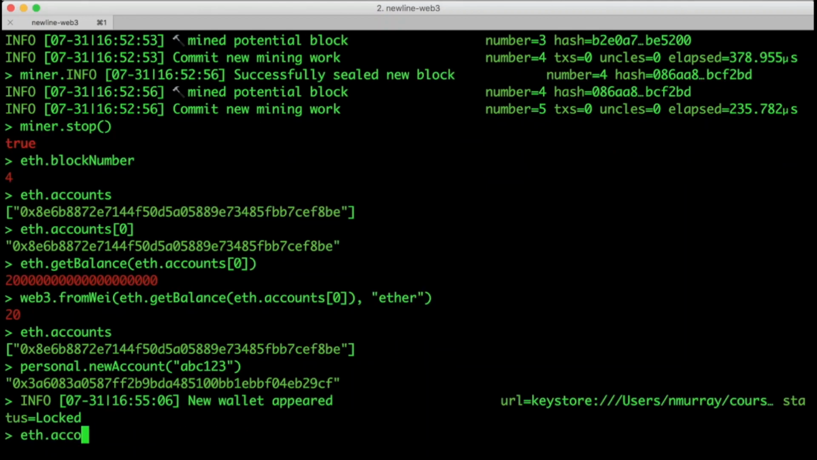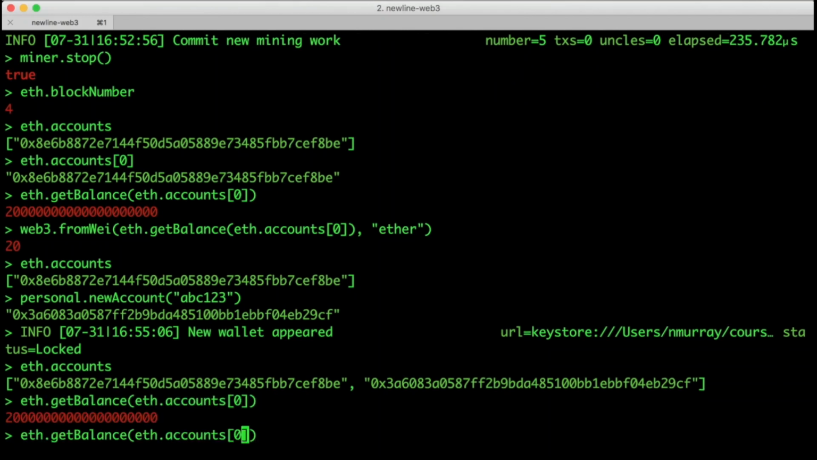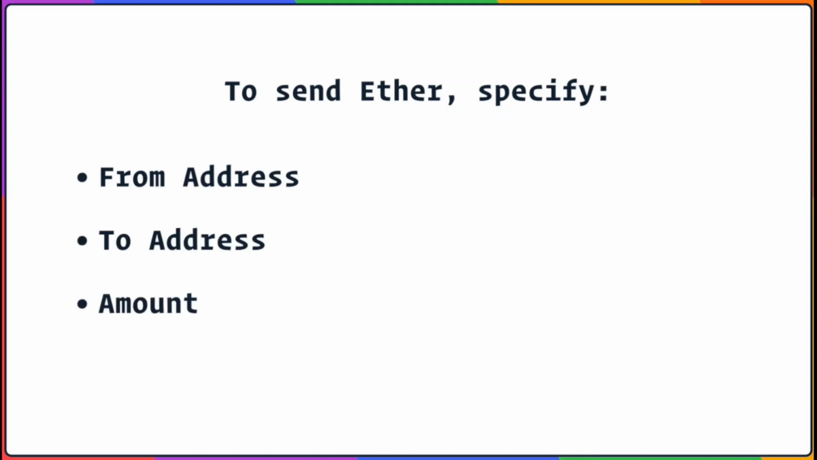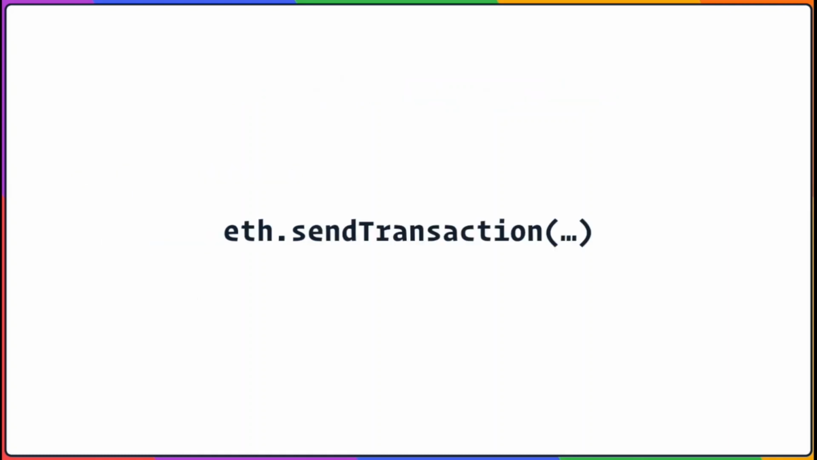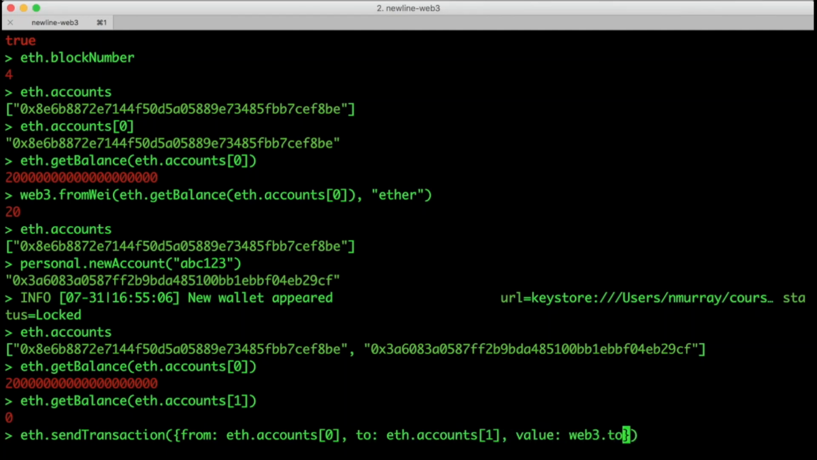Now let's check our list of accounts. Great, now let's check the balances between them. So in this first account, we have Ether because that's the account we sent our mining rewards to. But in the second account, we don't have anything. To send Ether from one account to another, we need to specify the from address, the to address, and the value of the transaction. We'll do this with the sendTransaction method. We'll type eth.sendTransaction from eth.accounts[0] to eth.accounts[1], and the value will be 3 Ether.